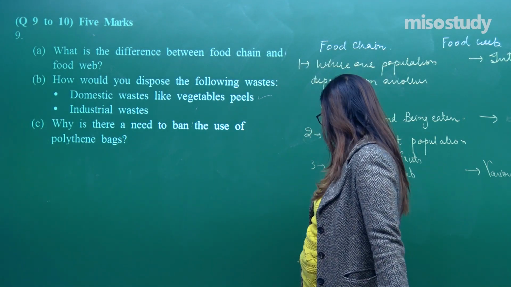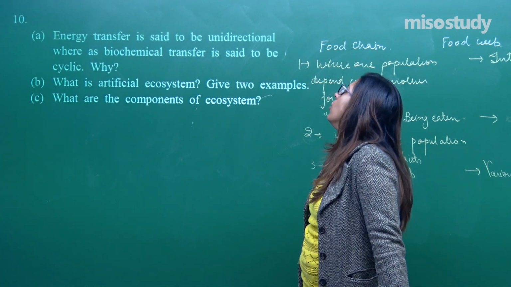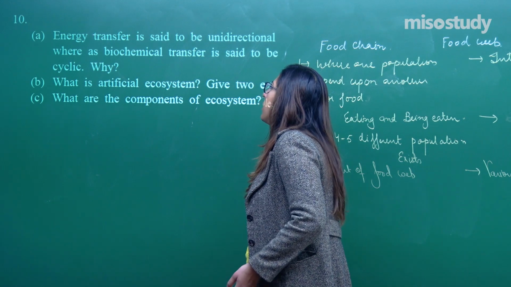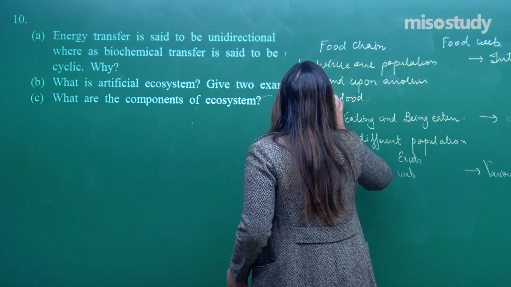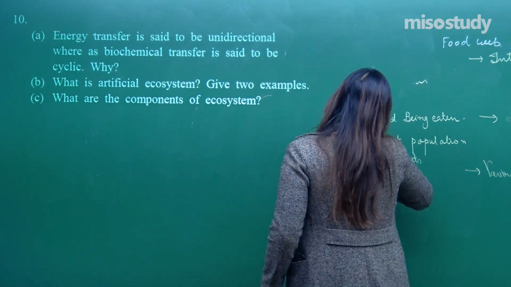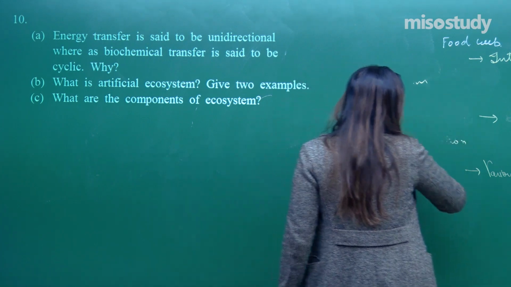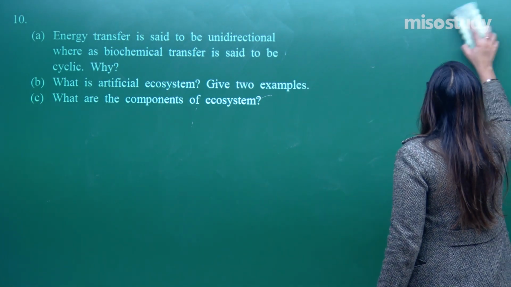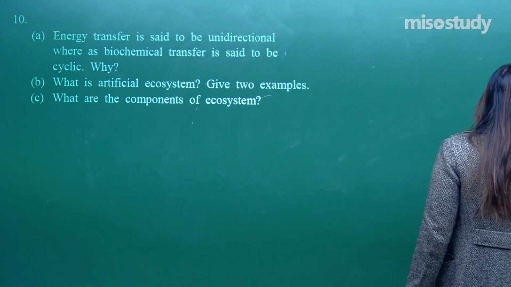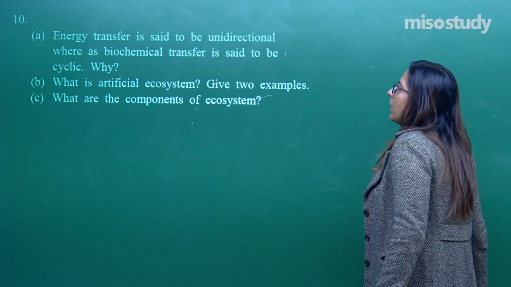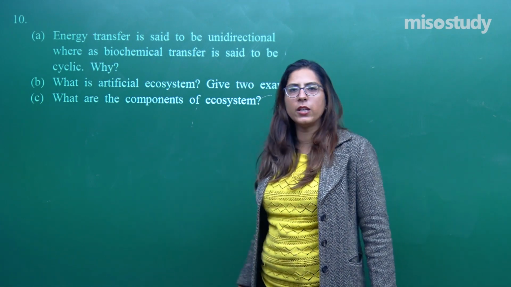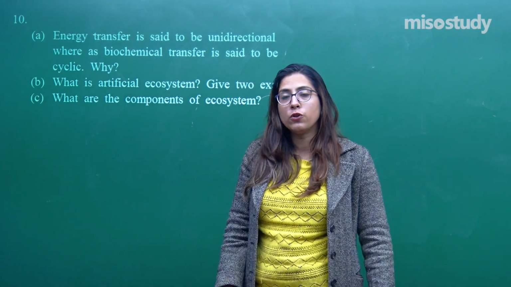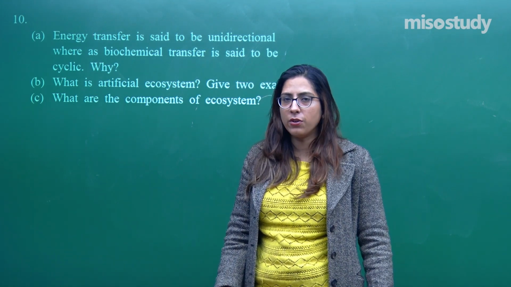Let's move on to question number 10. Energy transfer is said to be unidirectional, whereas biochemical transfer is said to be cyclic. We have already studied this in the session, so I'll give you only a brief explanation. When we take food, it gives us energy. This energy transfer is always unidirectional.